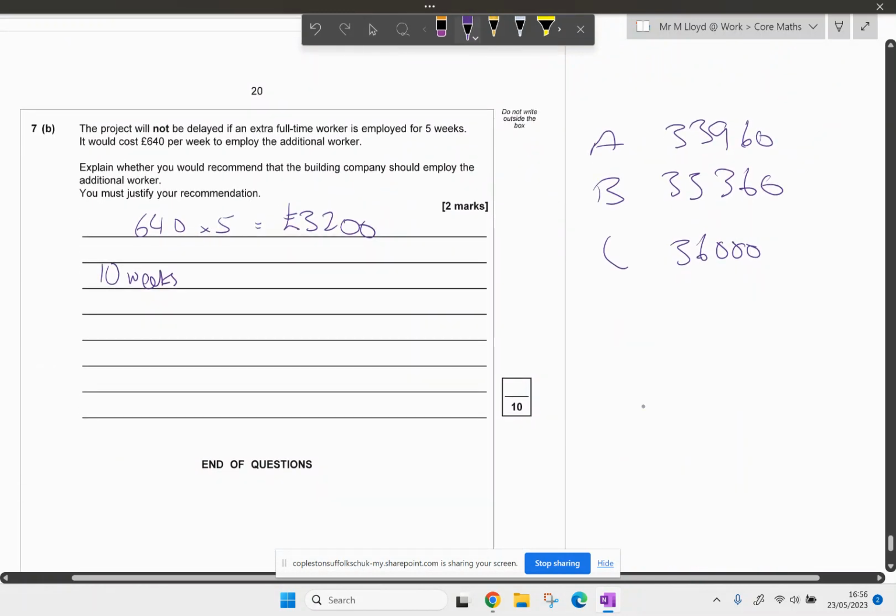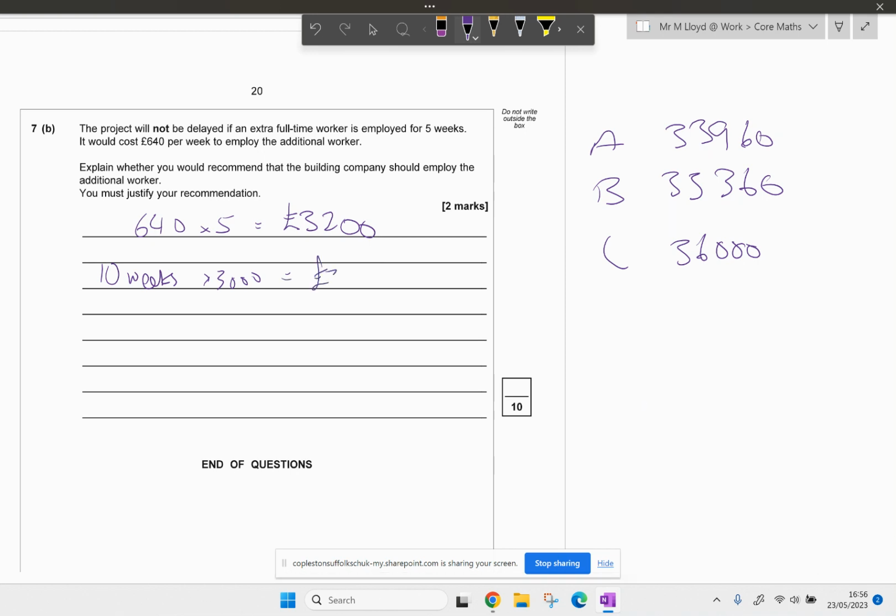So 10 weeks times by 3,000 is 30,000. Add the 3,200 on, 33,200. Now, this value, if we compare it to these, is less than B. So yes, I would recommend that.